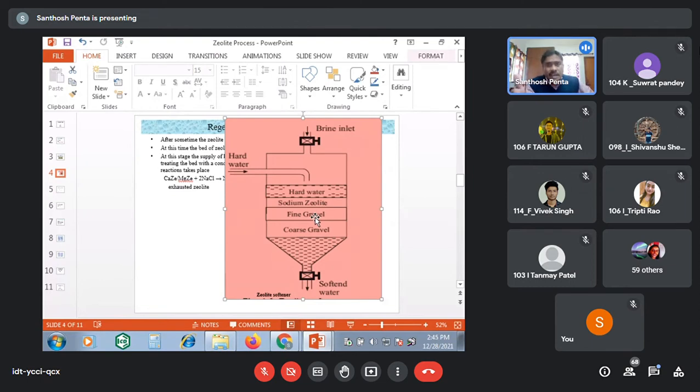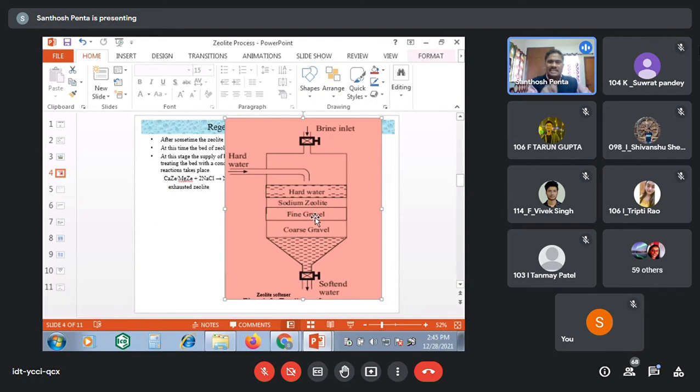Let us assume that magnesium bicarbonate is there alone in the hard water sample. When the magnesium bicarbonate water is passing through the zeolite bed, the sodium ions are readily exchanged with magnesium ions. Then the magnesium zeolite is going to be retained there, and sodium ions are released into the water sample.